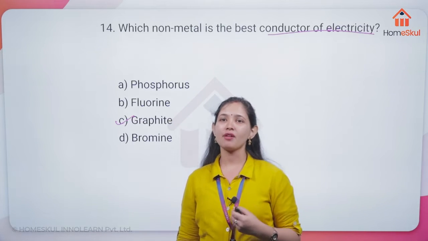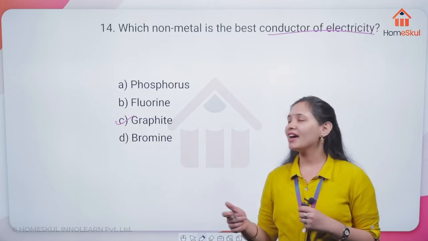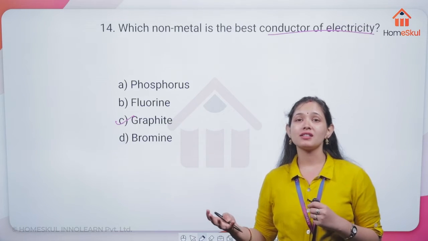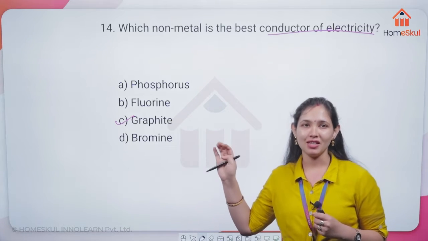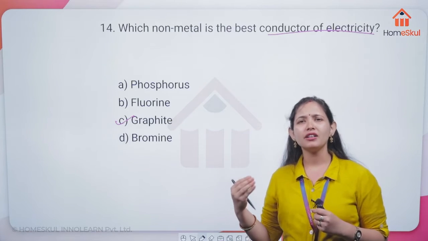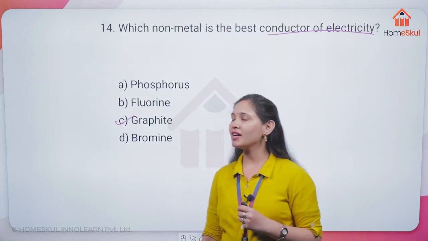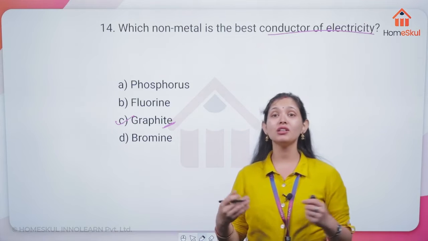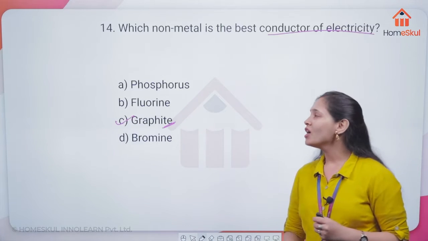Diamond, graphite and Buckminster Fullerene are the allotropes of carbon. Diamond does not conduct electricity, but graphite conducts electricity due to some difference in the structure. Their structures are different. That is why graphite is conducting electricity and diamond is not. So this is the correct answer here.